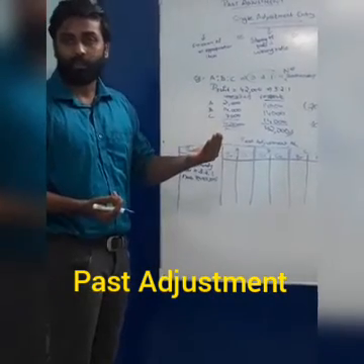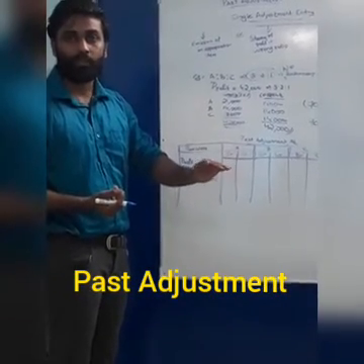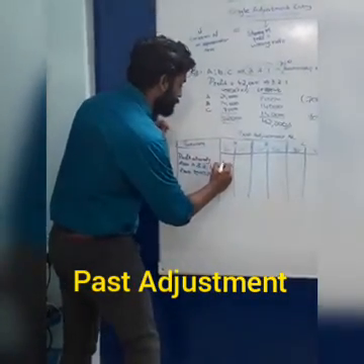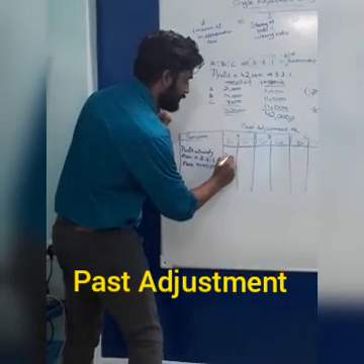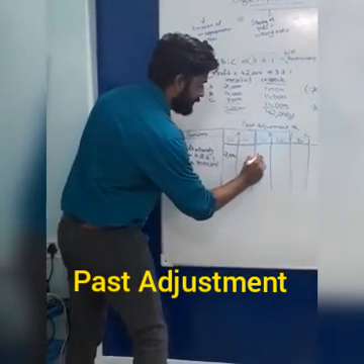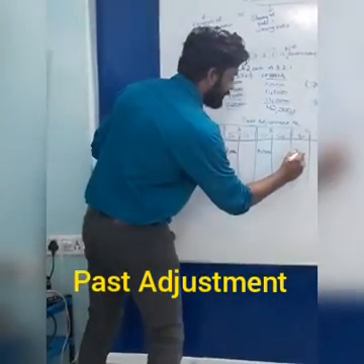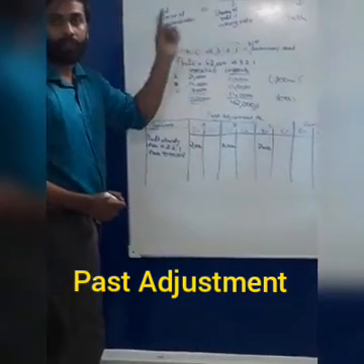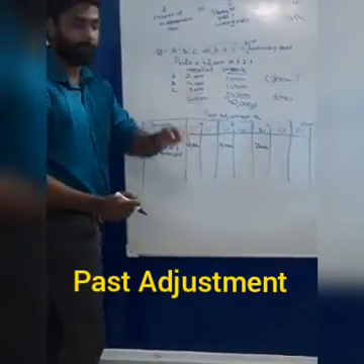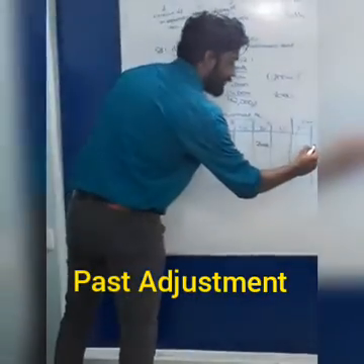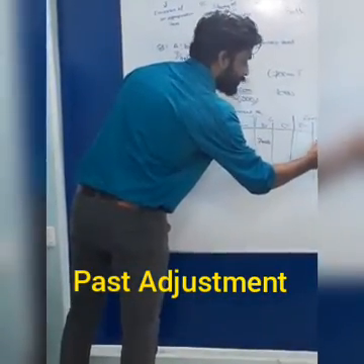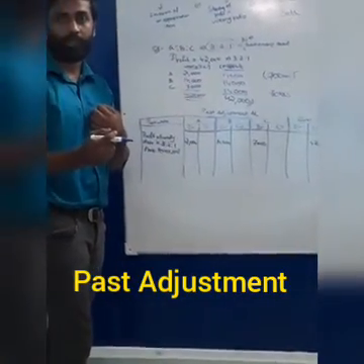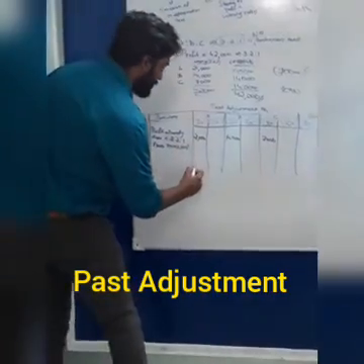When the partner loses the amount, their capital will be reduced. So this amount should be debited. Since they are paying this, their amount should be debited: 21,000, 14,000, 7,000. The amount they have already taken home now got reversed. That means they have to bring it back, so it should be debited. But in the case of the firm, this amount should be credited because the amount is getting back to the firm. Now we have to balance it.